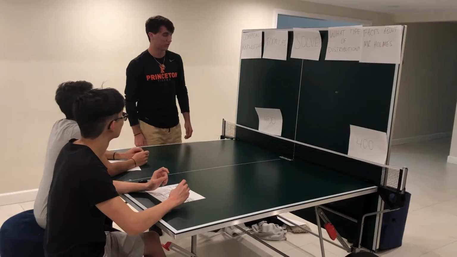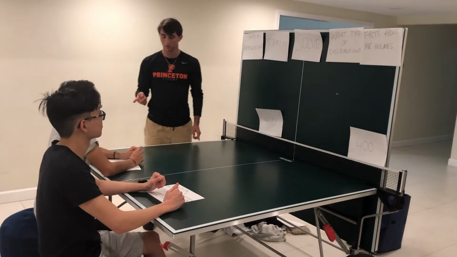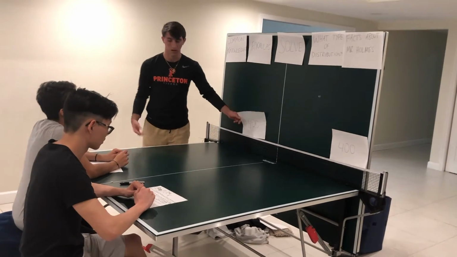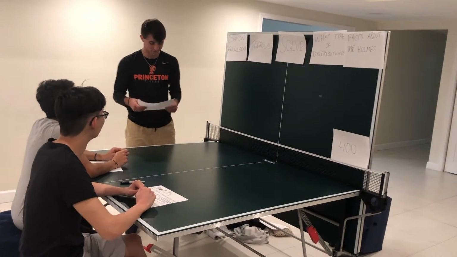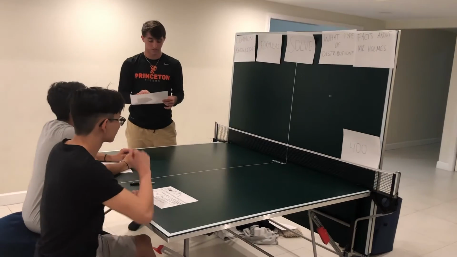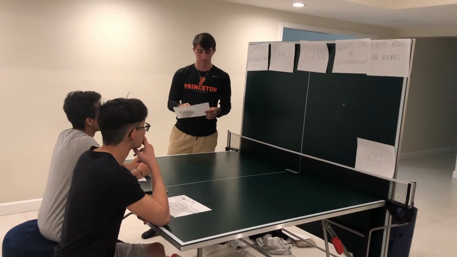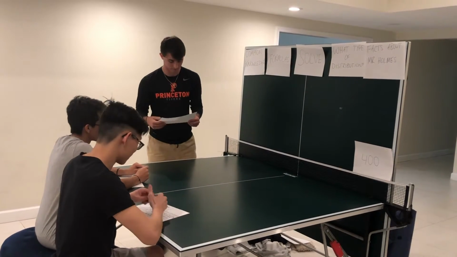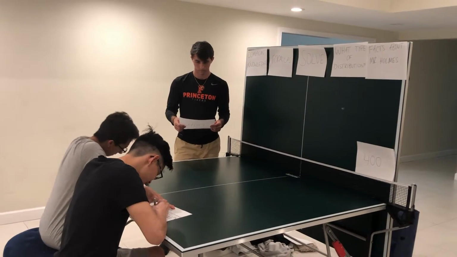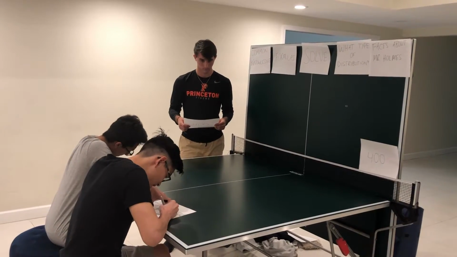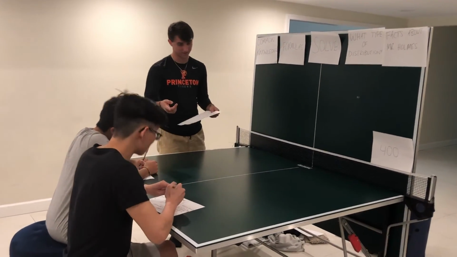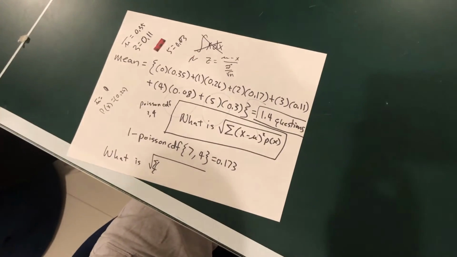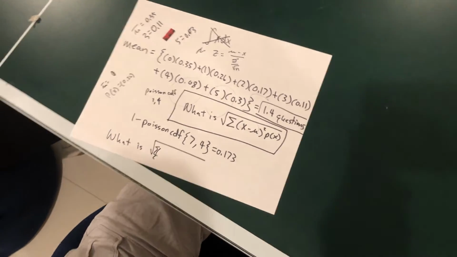Still a really close game with only 2 questions left. Ronald, I believe you answered the last question, so it's your turn. Last question, formulas for 400. Actually, we still have 2 more questions left. The formulas for 400, sorry. What is the formula for the standard deviation of a discrete probability distribution? Christopher, I'm going to need you guys to write your answer on your papers. Chris, you already have your answer. It's your turn. Got it. What is the square root of the summation of x minus mu squared times p of x? That is correct.